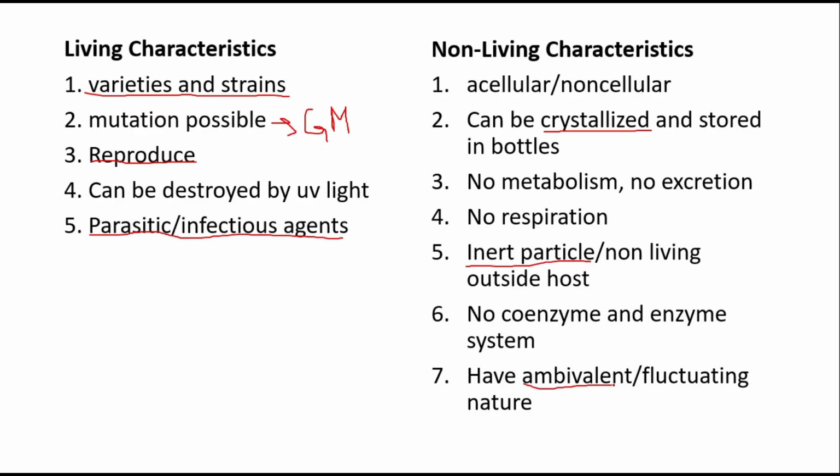ठीक है? Just now, for example, the flu virus, it keeps changing its structure, it keeps changing its genome या genetic qualities, ताकि we can't really like have a solid vaccine against it. So they have like fluctuating natures.